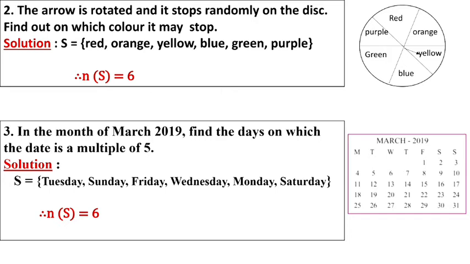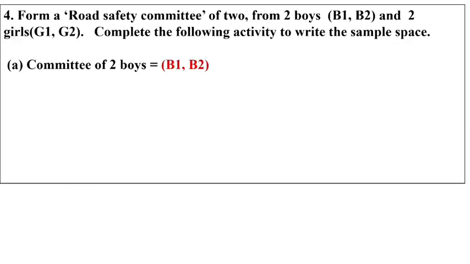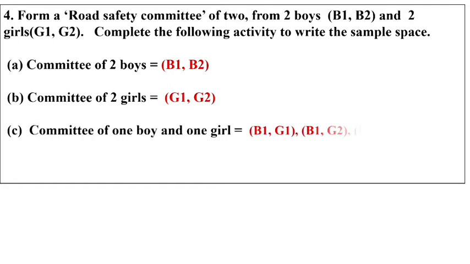The fourth one is given. Form a road safety committee of 2 from 2 boys B1, B2 and 2 girls G1, G2. Complete the following activity to write the sample space. Committee of 2 boys means B1, B2 will come. Committee of 2 girls means G1, G2 will come. Here it is given committee of 1 boy and 1 girl. So B1, G1, B1, G2 will come, and B2, G1, B2, G2 will come. So here a committee of 1 boy, 1 girl is formed.